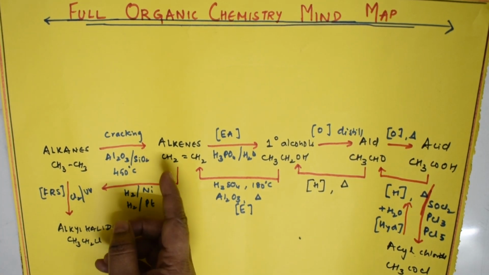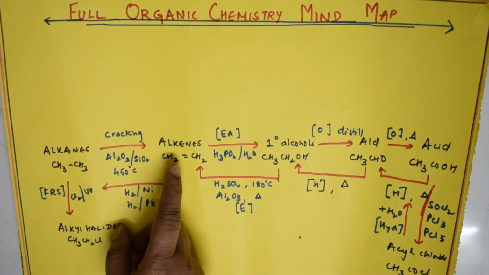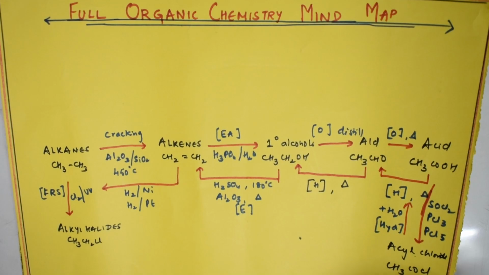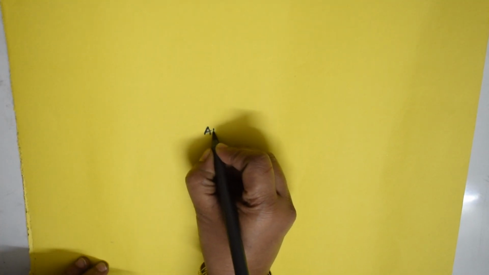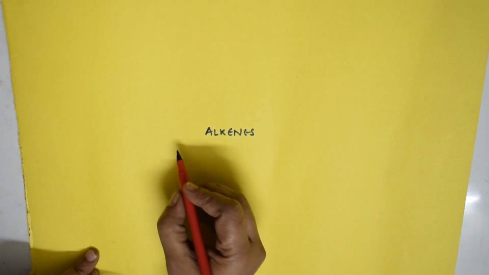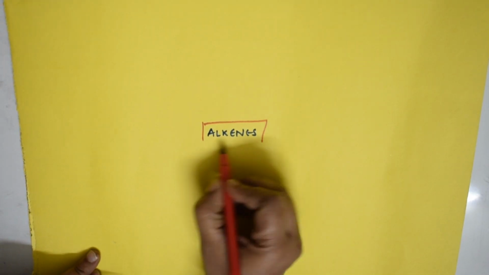Before going to that, we will come back to alkenes again. Let us see what the different possibilities of alkenes are. Let me turn the page and write it for you. Now, what do we have? Basically, we have alkenes. Let us put alkenes in the center. So, from where did I get alkenes? I got them by the cracking process from alkanes, correct?